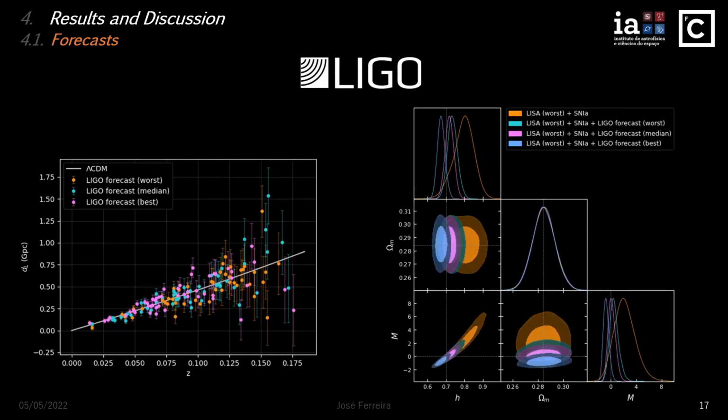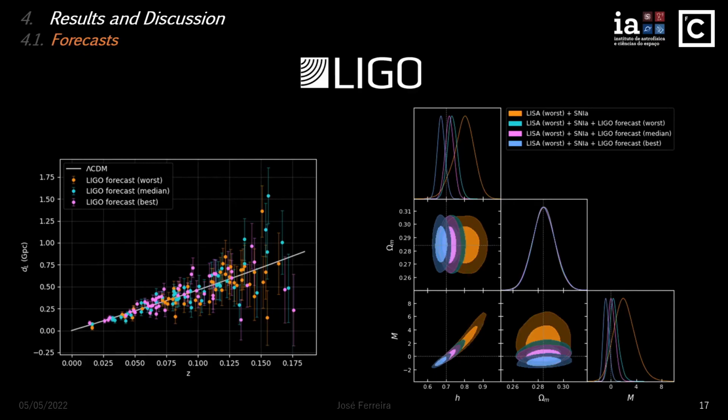LIGO, as I said before, is not able to forecast this model by itself, so we had to add the worst LISA catalogs to the mixture. Here we can see the impact that the worst, median, and best LIGO catalogs have on the worst LISA catalog. We can see that there's quite a bit of improvement. This means that if in the future we are unlucky enough to obtain a bad LISA catalog, we can rely on data from LIGO to improve those results and approximate its constraining power to the one set by a median LISA catalog.